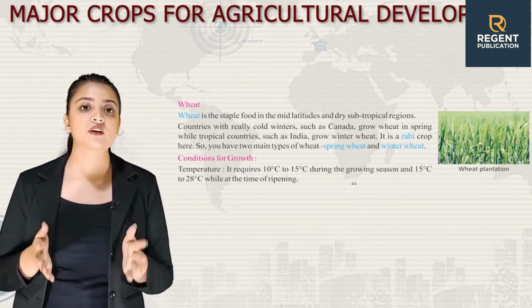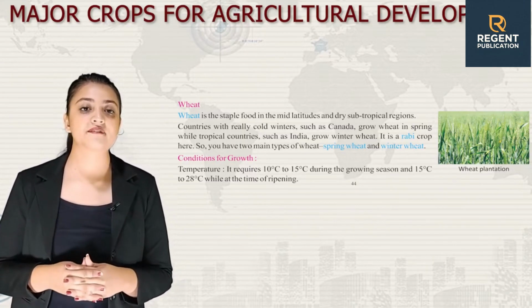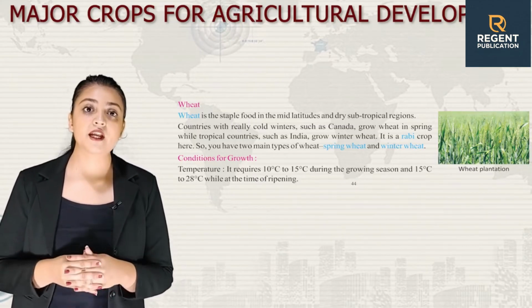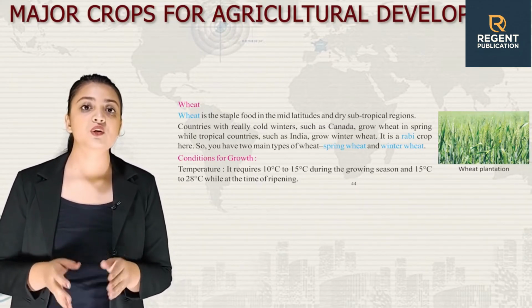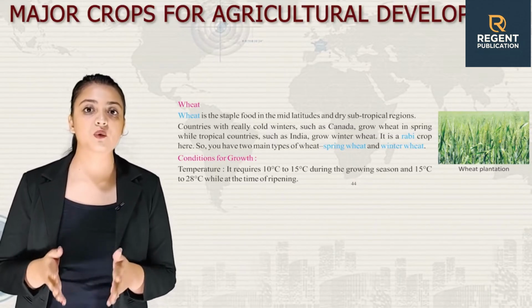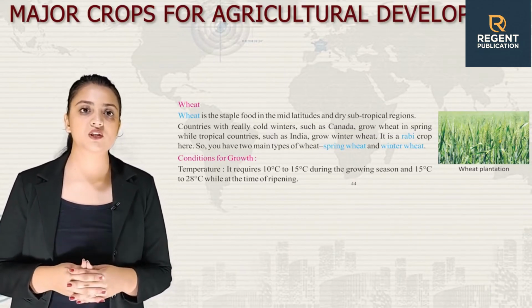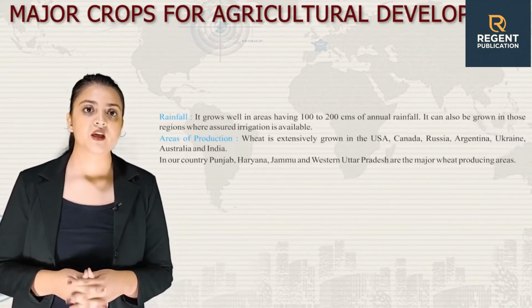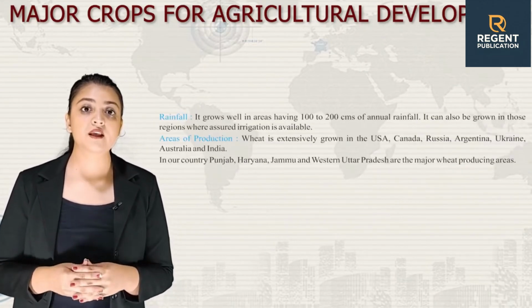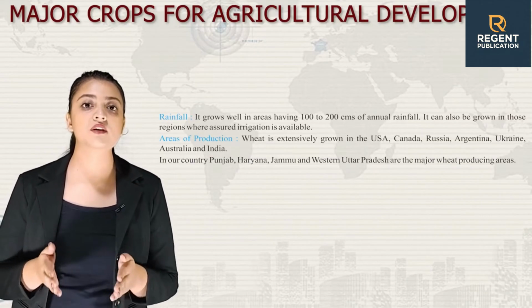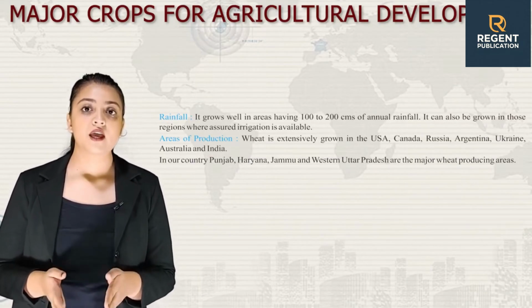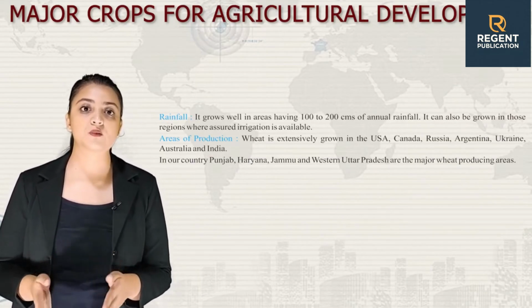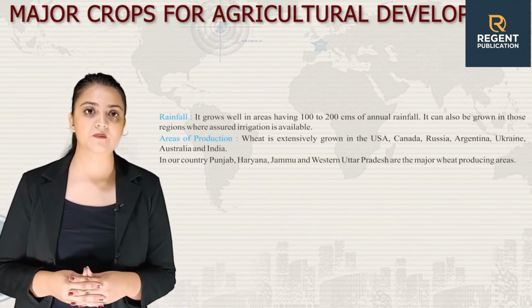Let's talk about conditions for the growth of wheat. First, we have temperature. It requires 10 degrees Celsius to 15 degrees Celsius during the growing season and 15 degrees Celsius to 28 degrees Celsius at the time of ripening. Rainfall. It grows well in areas having 100 to 200 centimeters of annual rainfall. It can also be grown in those regions where assured irrigation is available.